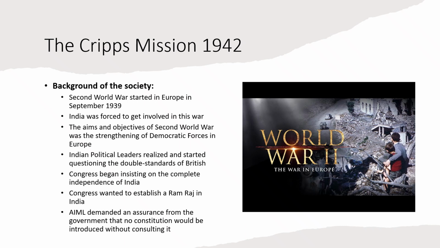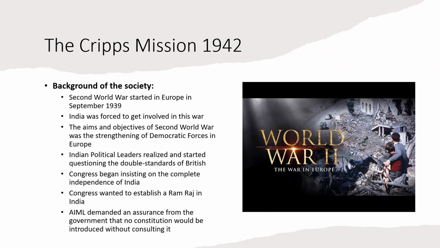Then Congress began insisting on the complete independence of India. Congress wanted to establish a Ram Raj in India. We all know this. We have studied the pre-partition history of Pakistan, and now we know very clearly the aims and objectives of the Congress. Congress actually wanted to establish a Ram Raj in India. All India Muslim League demanded an assurance from the government that no constitution would be introduced without consulting All India Muslim League. So this was the background of the society.